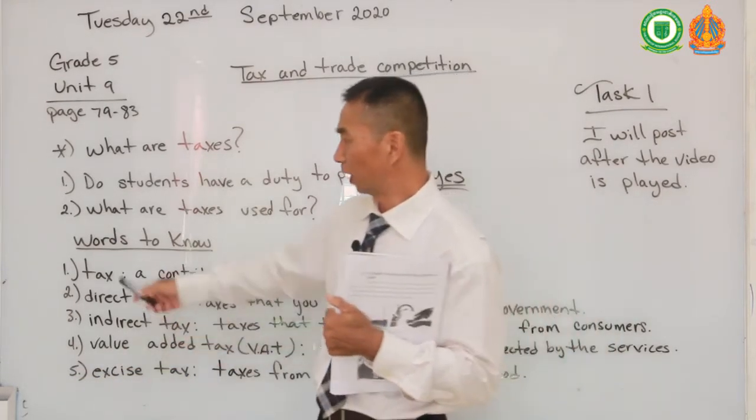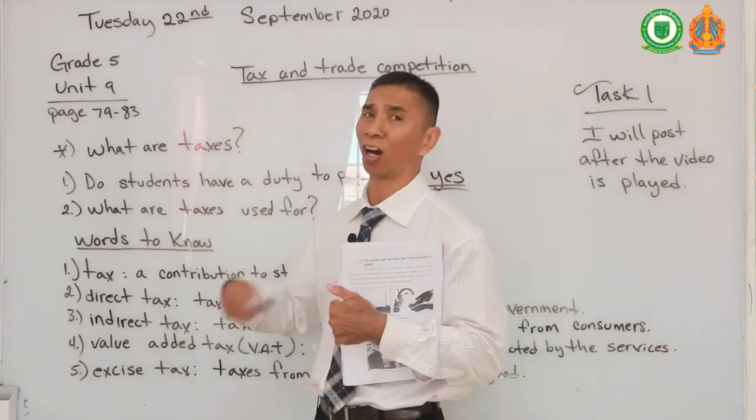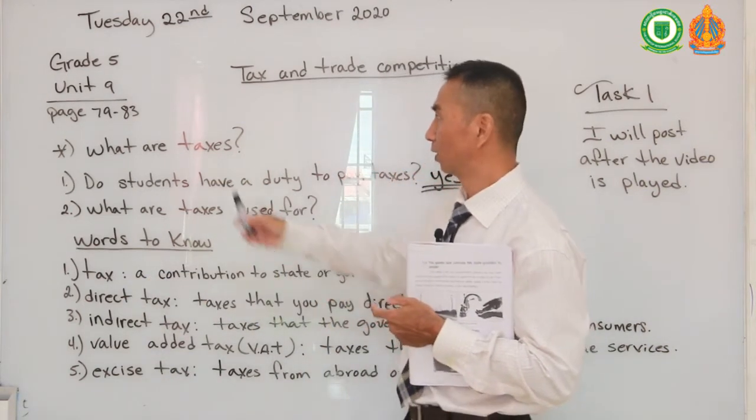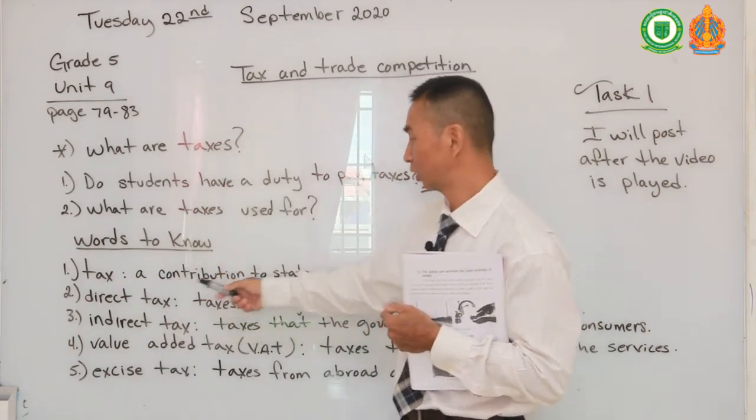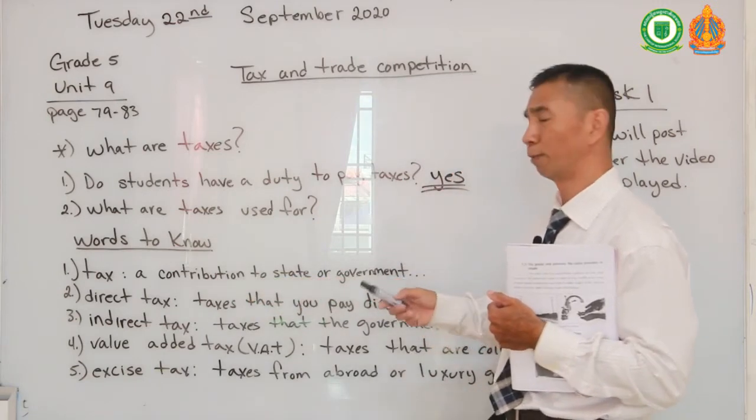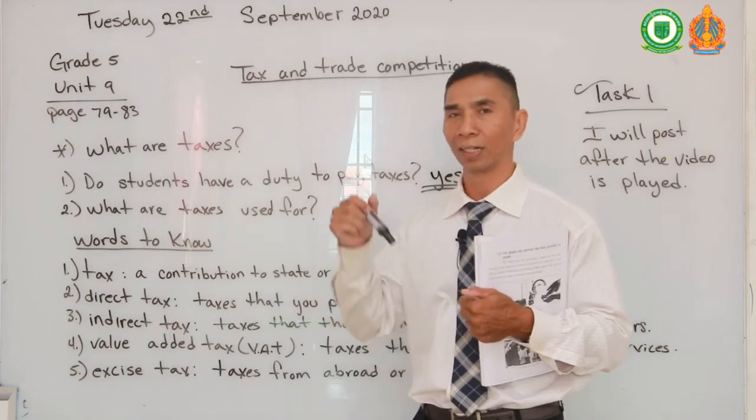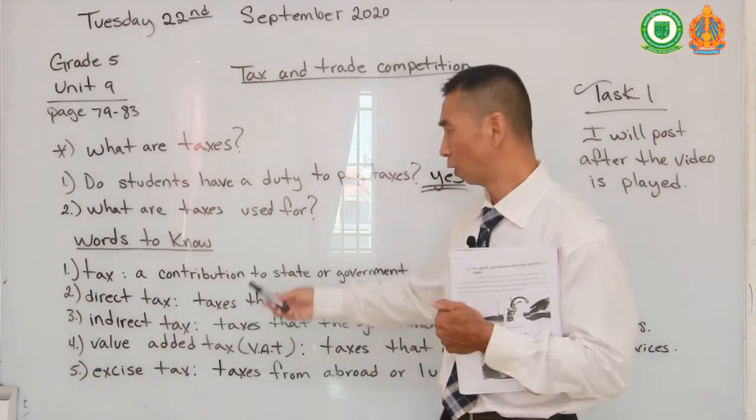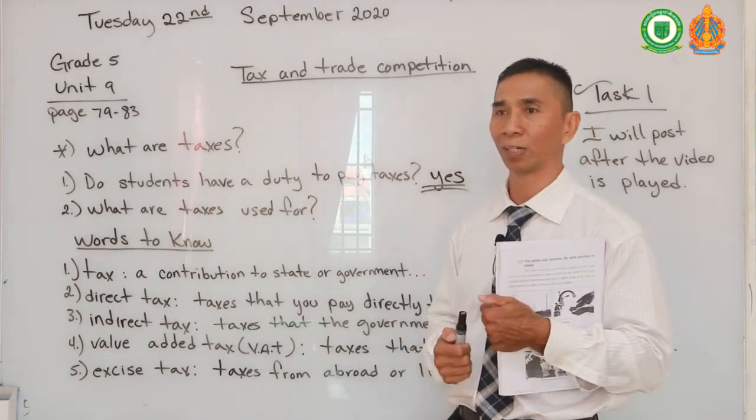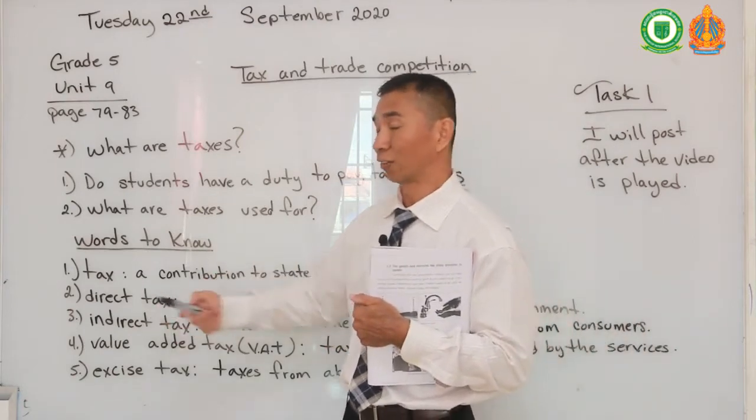Okay, the first word I have for you is tax. We already know what a tax is, right? As we have discussed earlier, a tax is a contribution to the state or government by its citizens. So every person inside Cambodia or any other country has to pay taxes, whether direct or indirect taxes.